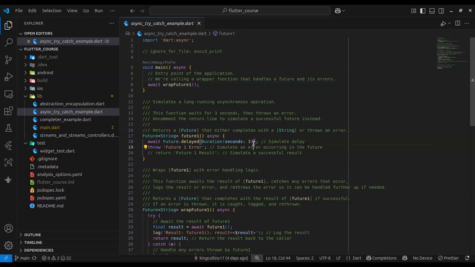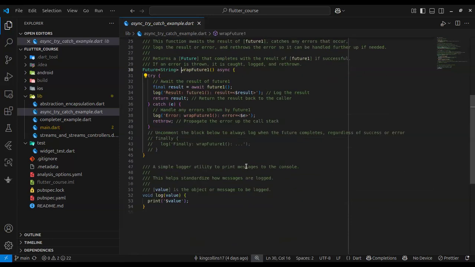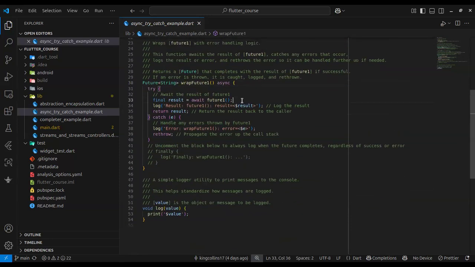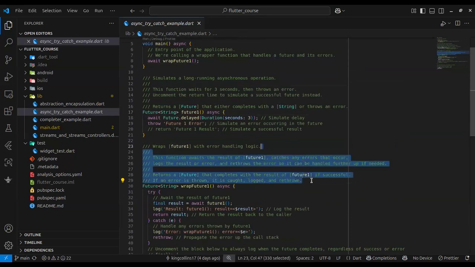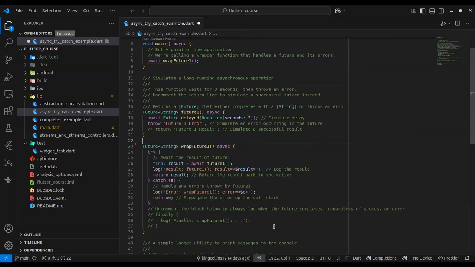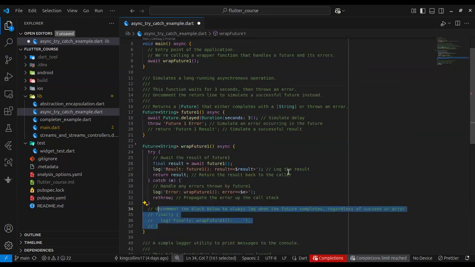Okay, so that is what we are doing here, right? We have this main function, and you can see I'm calling future one. My future is future one. Let's go to the definition of future one. So let me remove all these comments so it can be cleaner, so you can see what I'm doing, right?